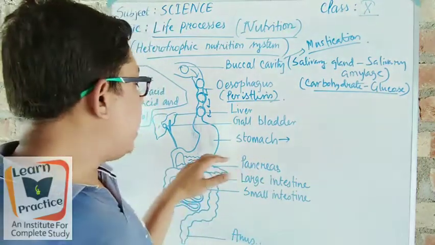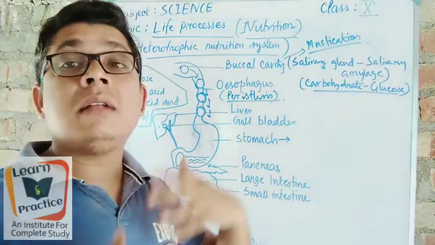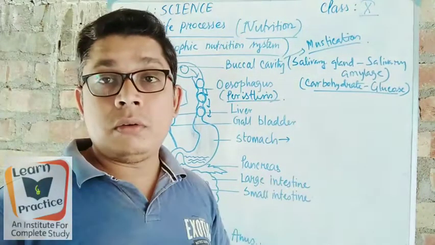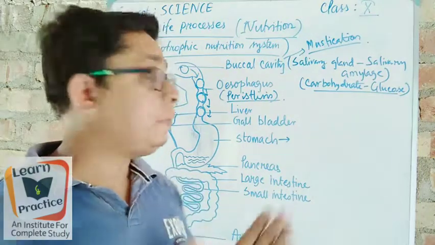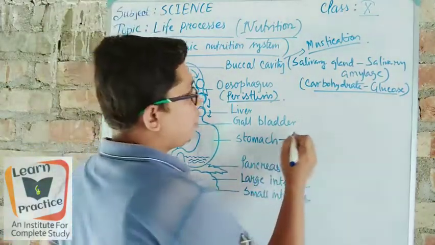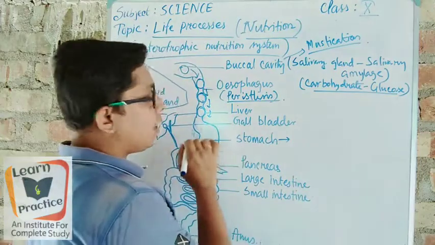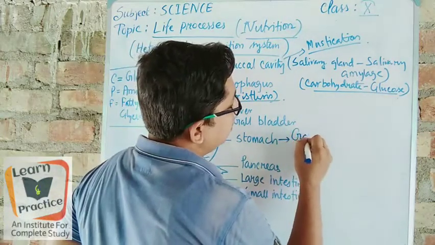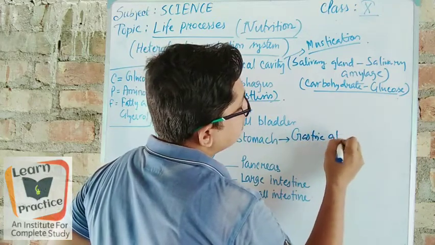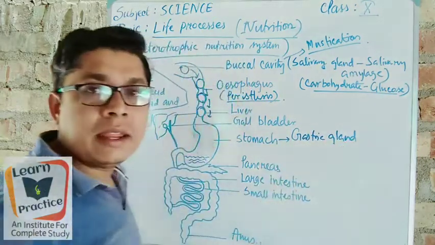Got it? So as the acid is present and it causes gas or acidity in our body, we can say that this is a type of gland, the gastric gland. Why?